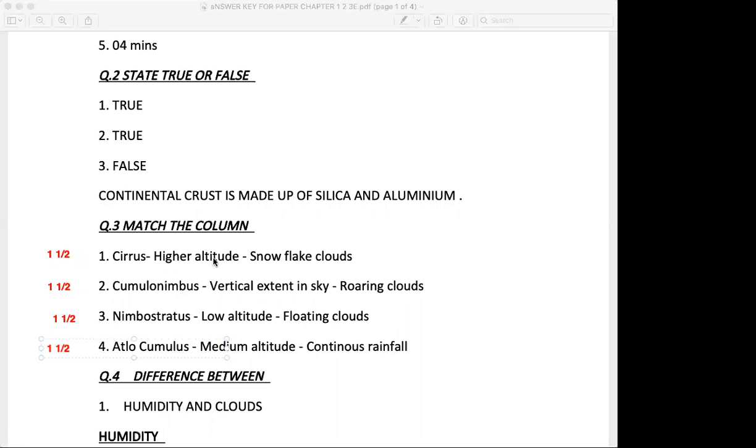Students, for all the right answers of column B, you will give half a mark. I repeat again, for all the right answers of column B, you will give half a mark, and for all the right answers of column C, you will give 1 mark. So that is how for each one you will get 1.5.